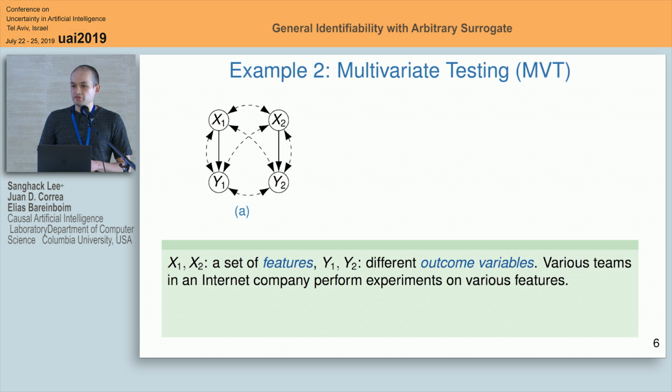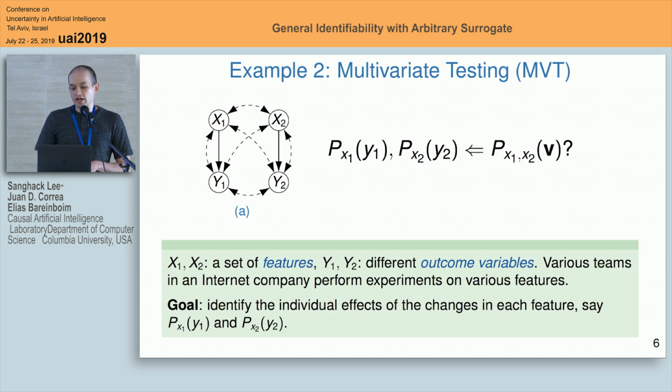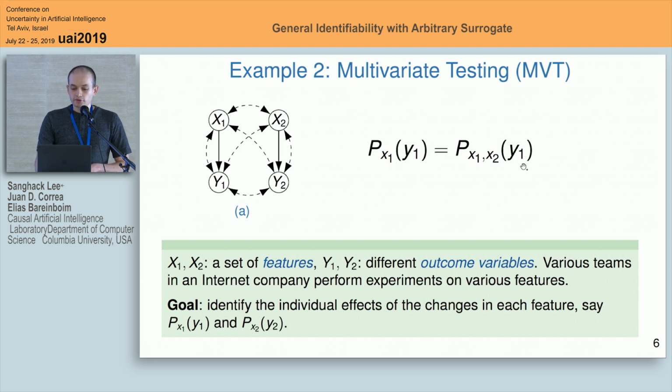Let's say that for a company, different teams do experiments with these variables simultaneously. So here we have one data set where we observe the joint effect of some features on these variables at the same time, but we would like to distinguish what is the individual effect of particular treatments based on this joint information that we have. For this particular graph, this can be achieved for both the case of what is the effect of x1 on y1, just by this equality, and similar for x2 on y2.